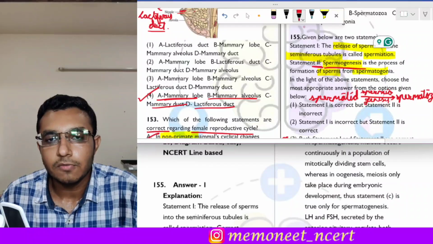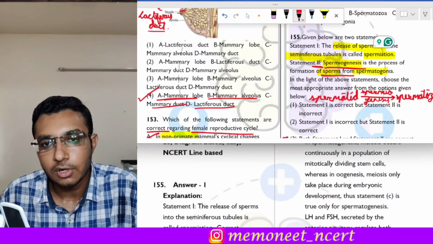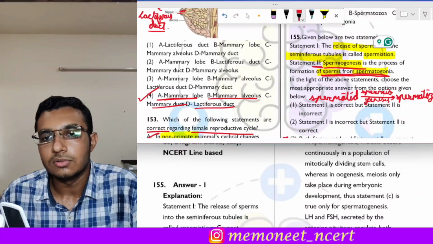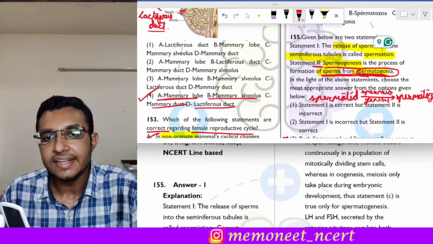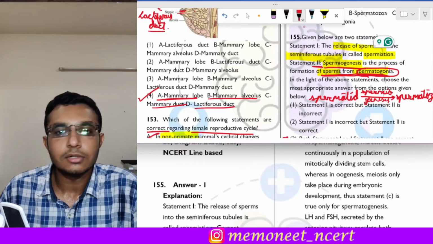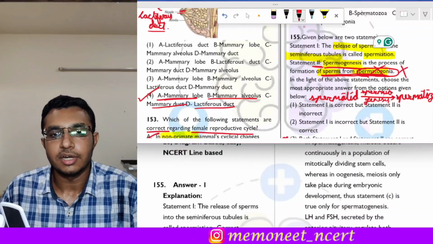But in statement 2, what is given? It is given that spermiogenesis is the process of formation of sperms from spermatogonia. So it is not the process of formation of sperms from spermatogonia. Instead, it should be spermatid to sperms, or the spermatozoa. So this statement is incorrect. So statement 2 is incorrect.